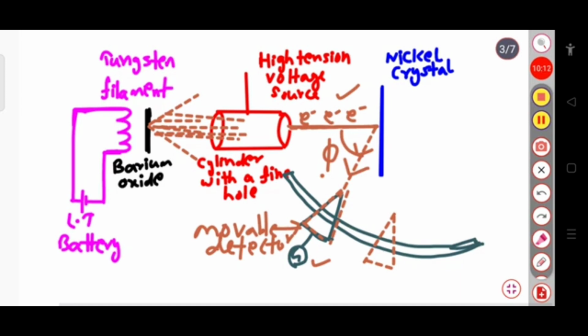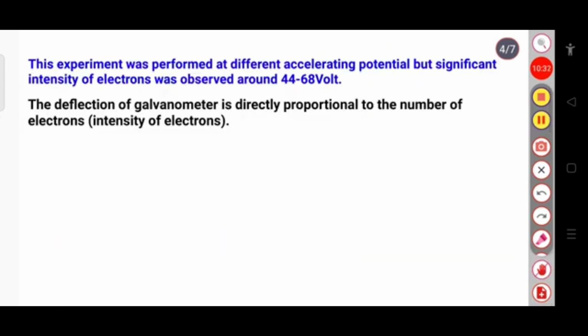Here the high tension voltage source is getting varied between some potential, that is 44 volt to 68 volt, or we can say 40 volt to near 70 volt, but at a certain value, it may be 60 volt, at that particular range, it will show the maximum deflection in the galvanometer. That means at that condition, the maximum number of electrons will reach the detector.